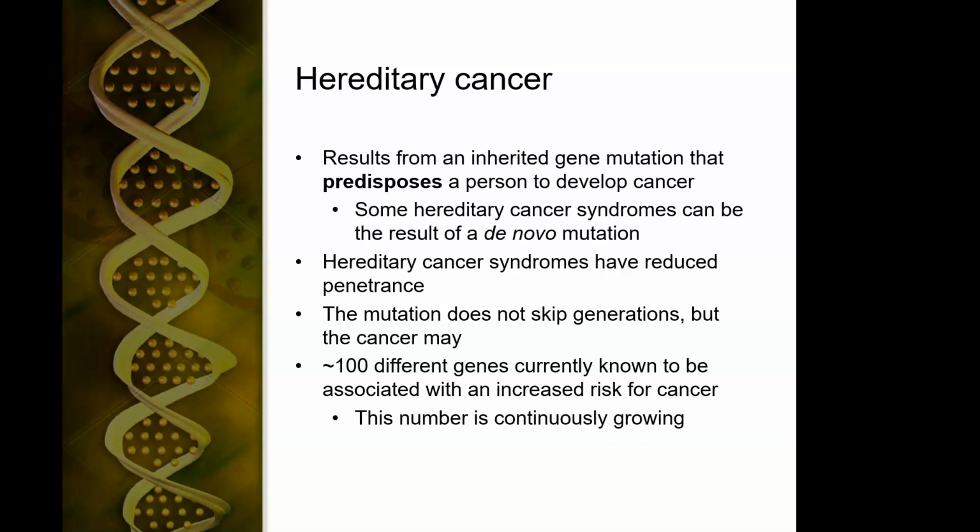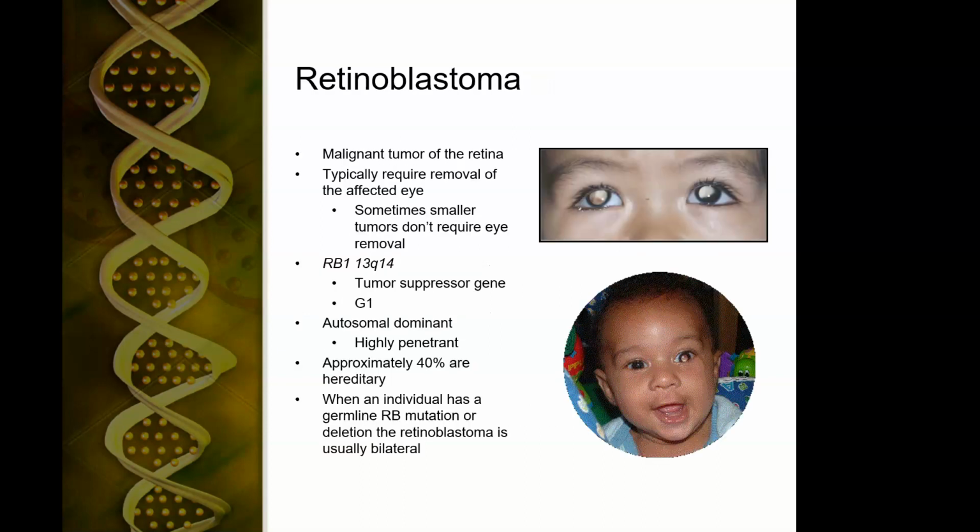And there are over 100 different genes that we know of today that can increase the risk of cancer. And the key here is that we know of today, because when I went to medical school, I don't think we knew about any of them, and then we knew about the breast cancer 1 and 2 genes. And now there are hundreds. And so there will probably be thousands within your practice of medicine. But I want to talk about a couple of super rare genetic mutations that can result in cancer.